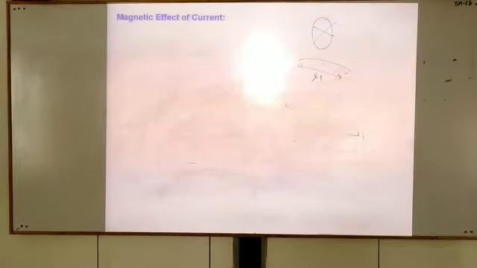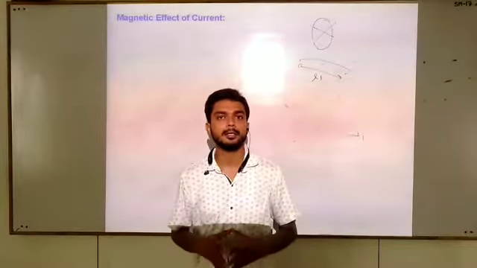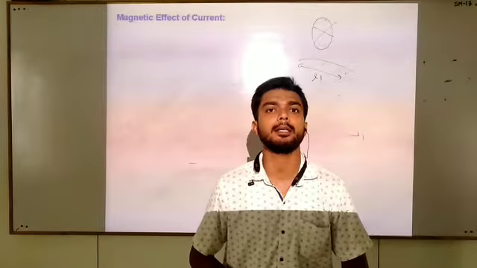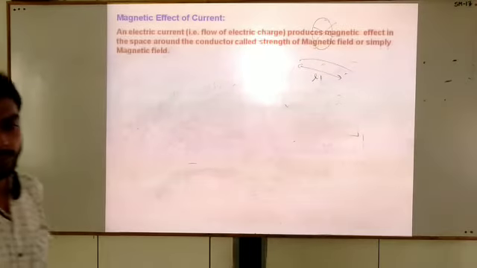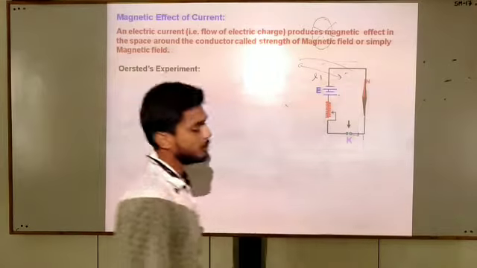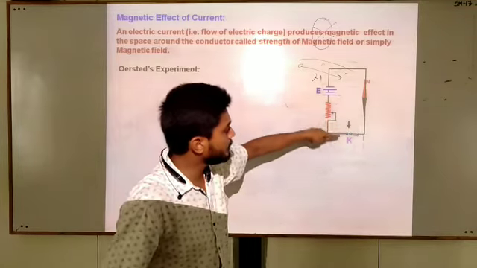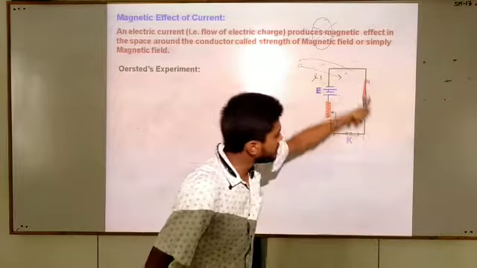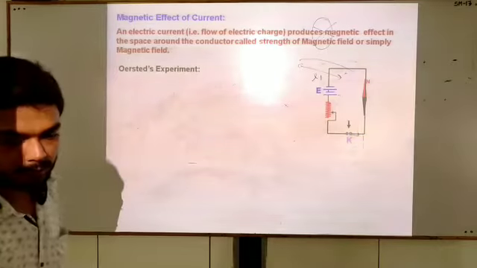Let us begin with our topic, magnetic effect of current. Students, as I said, whenever current flows through a conductor, there exists a magnetic field around it. See here, in Ørsted's experiment, he took a wire and placed a magnetic compass, north-south pole, and as we close the switch, current will pass in this circuit and you can see the behavior of the magnetic compass.